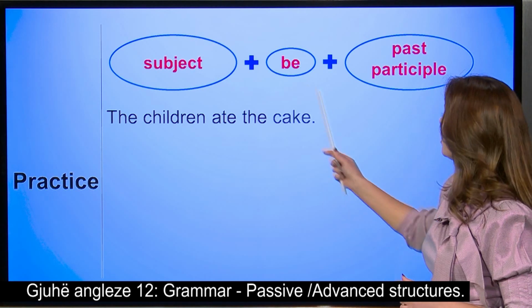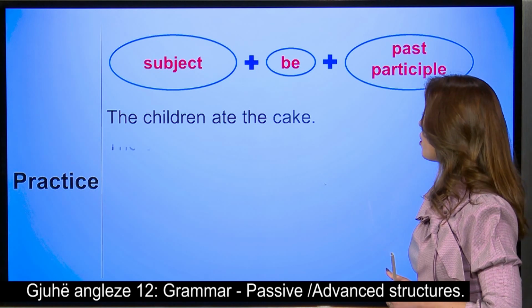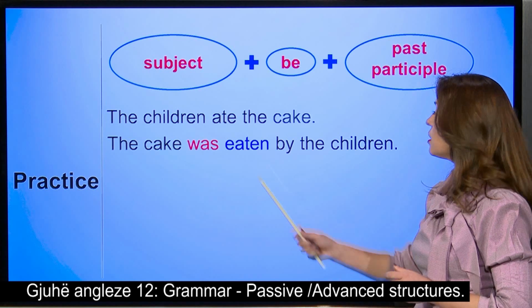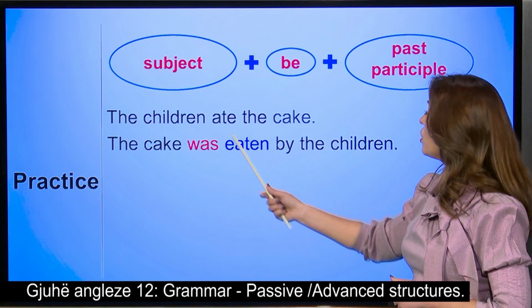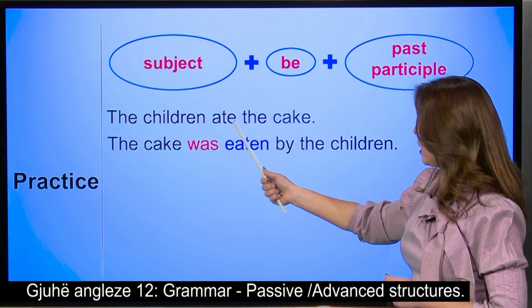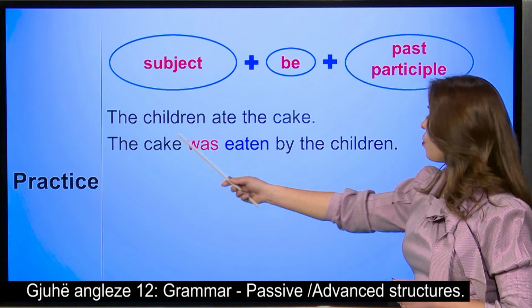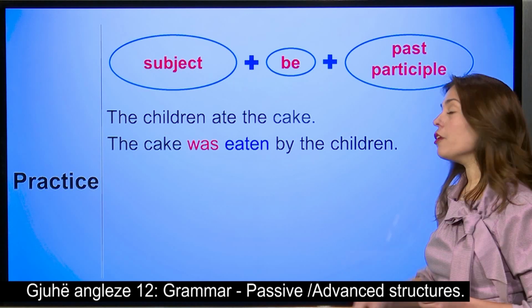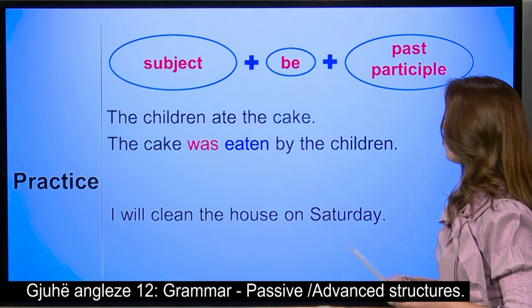First thing, take the object and make it a subject. So, the cake. Put the verb to be in the same tense. It's a past simple, so we're going to say was. And what is our main verb? It's eat. So in the past participle, eaten. So the cake was eaten by whom? By the children.